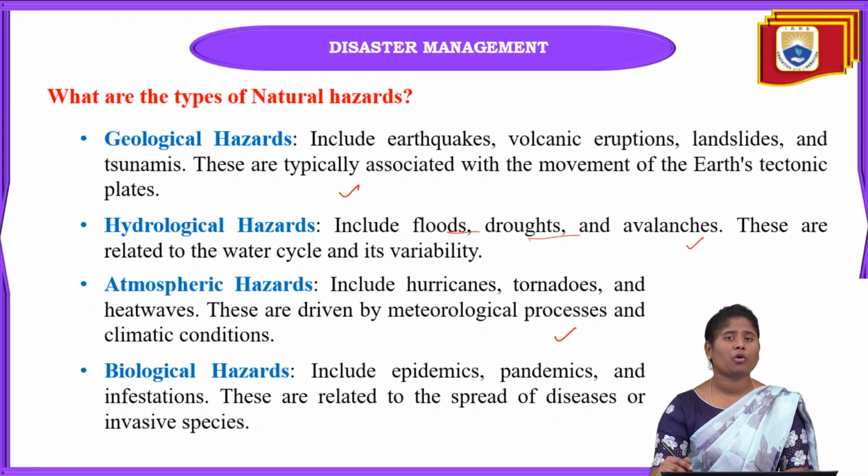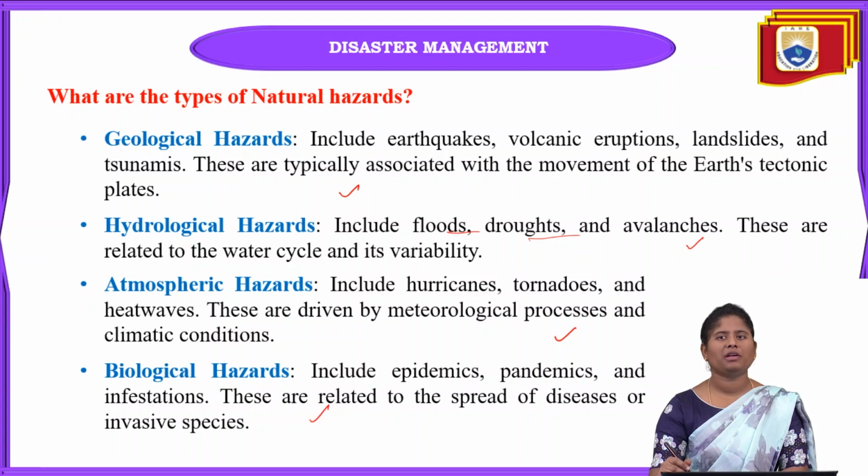And the next one is atmospheric hazards. Due to atmospheric conditions, the meteorological processes and climatic conditions, these hazards can be seen. What are the hazards we can see due to these atmospheric or climatic conditions? Hurricanes, tornadoes, and also heat waves. And sometimes cold waves also we can see in these atmospheric hazards.